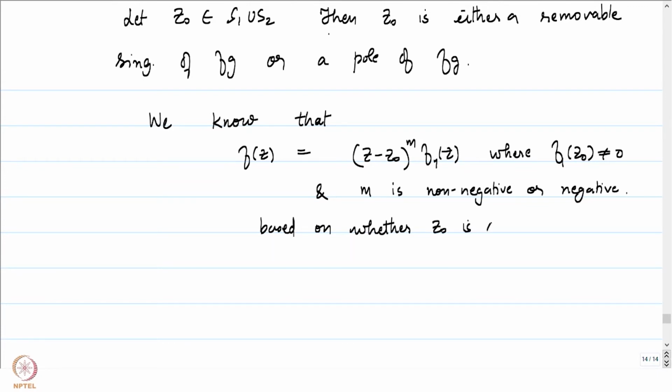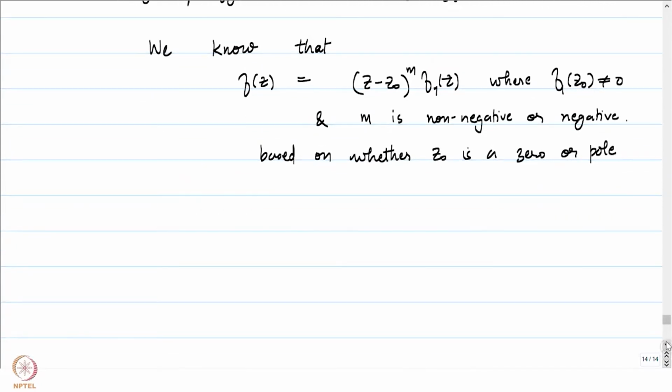z0 is a 0 or a pole. In fact, m equal to 0 is allowed. In that case, z0 is considered to be a 0 of order 0. That is also allowed. And what will happen to g of z? g of z is going to be equal to (z minus z0) to the power m2, let's call the first one m1 and the second one m2, times g1 of z, where g1 of z0 is not equal to 0.